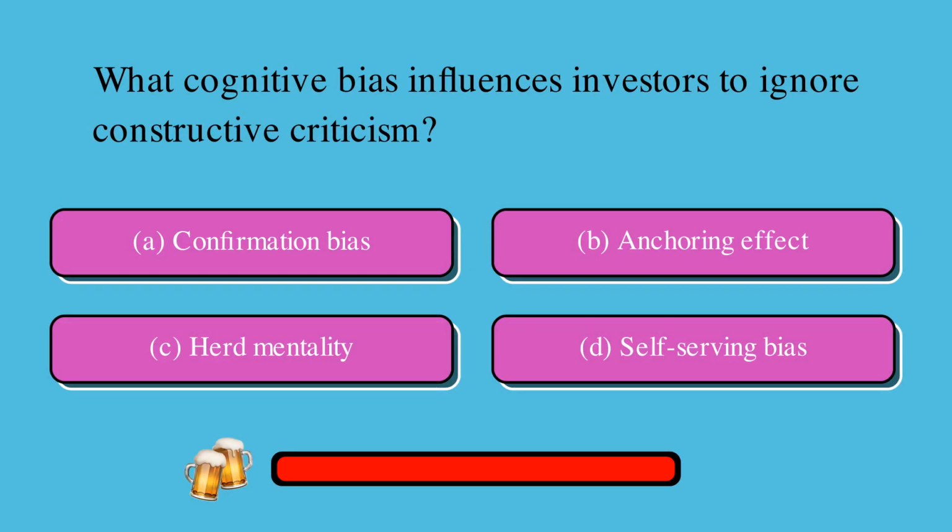What cognitive bias influences investors to ignore constructive criticism? Is it A, confirmation bias, B, anchoring effect, C, herd mentality, or D, self-serving bias? The correct answer is D, self-serving bias.